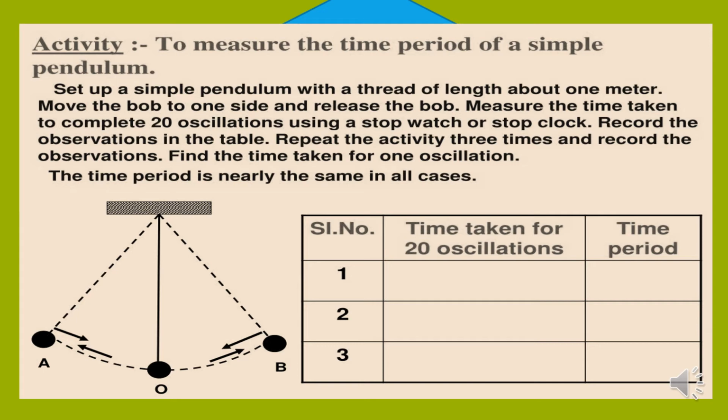Now record the observations in the table. Repeat this activity 3 times and record the observations. Find the time taken for one oscillation. Right? So this time period is nearly the same in all the cases. So in this way we can calculate the time period.